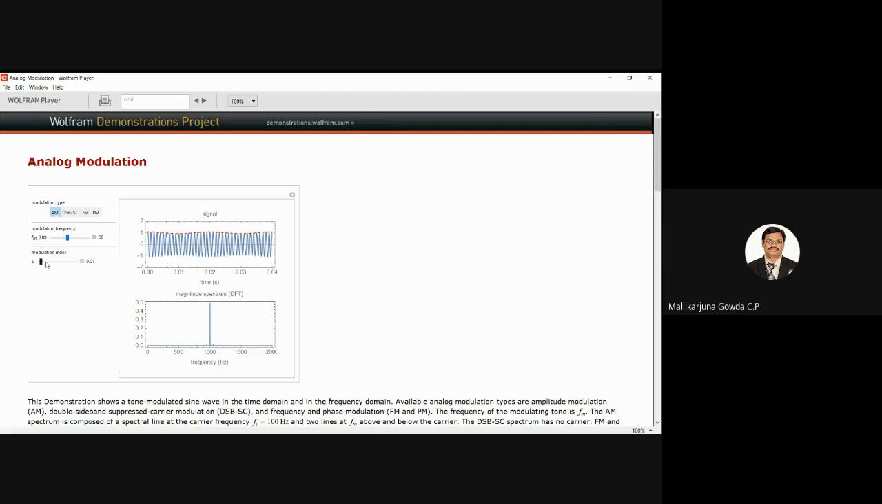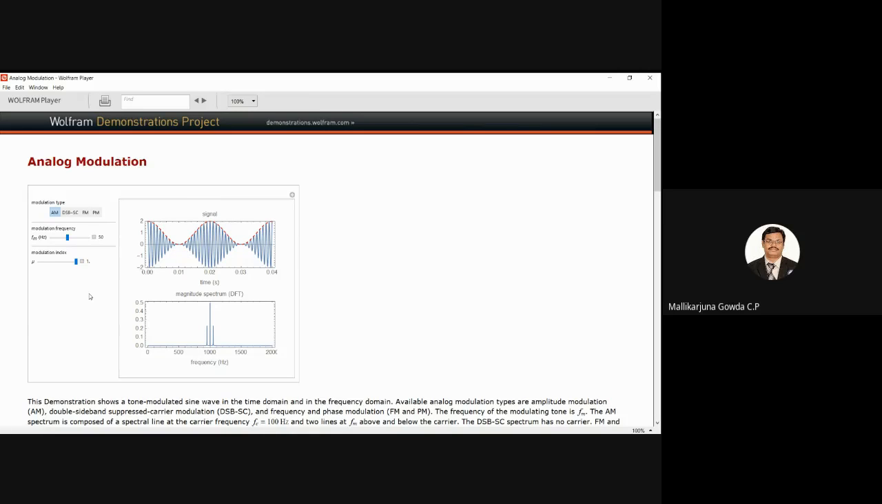Now I am varying the value of modulation index. See just the change. Able to see that change? Yes, sir. You see 0.6, now it is 0.8. Okay, so now it is 1.